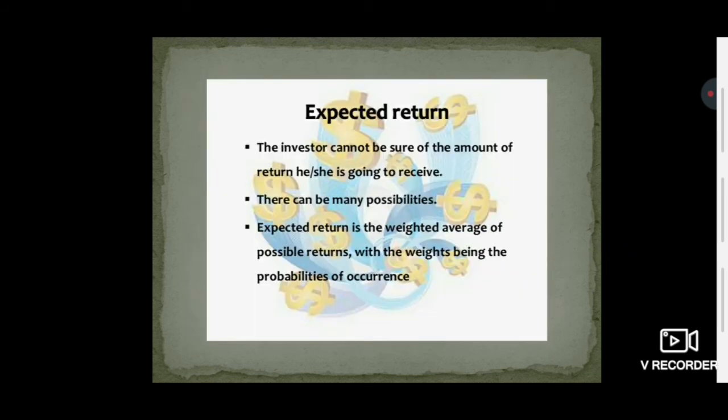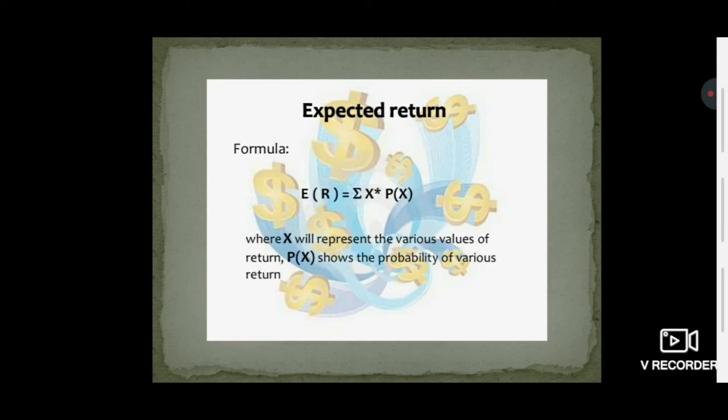When we are talking about the expected return, the investor cannot be sure of the amount of return he or she is going to receive. Obviously this is the expected value. The future is uncertain, so we cannot determine the exact value of the return we are going to receive. There can be many possibilities. The expected return is the weighted average of possible returns, with the weights being the probabilities of occurrence.